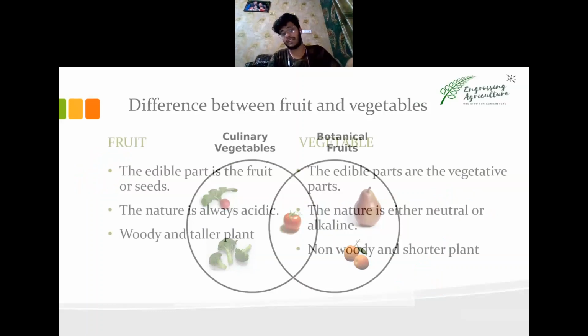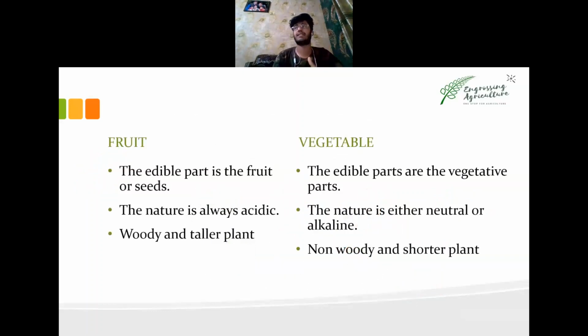Now, some scientific differences between fruit and vegetable. If someone asks what is different between fruit and vegetable, what can you quote? First, I will repeat the same point: the edible part of a fruit is a fruit or a seed, while in vegetables, the vegetative parts such as leaves, stem, roots, etc. I won't repeat it again. Next, the nature of fruit is always acidic, either slightly neutral or acidic. Never is a fruit alkaline in nature.